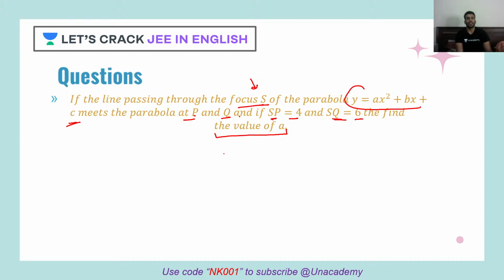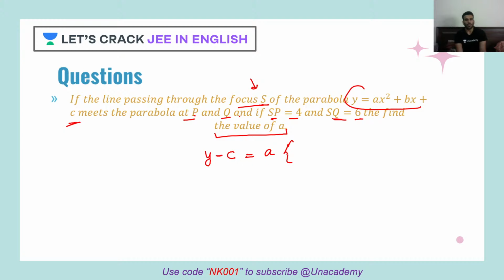Okay, let's check. See, first I'll just convert this into standard form so that things become simplified for me. So what will I do? I'll just write y by c. Fine. Then I can take a common. When I take a common, what do I get?